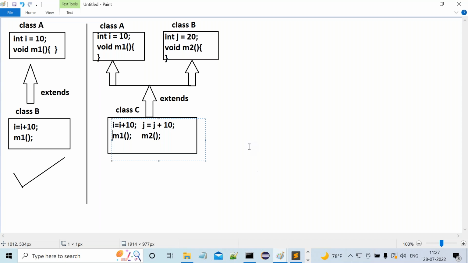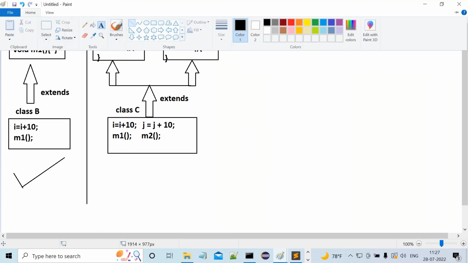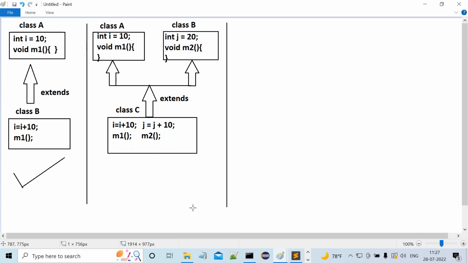Alright, sir, both the methods are executed. That's okay, fine. Now this is like what? Multiple inheritance. Yes, sir. All of you are getting clarity up to now?